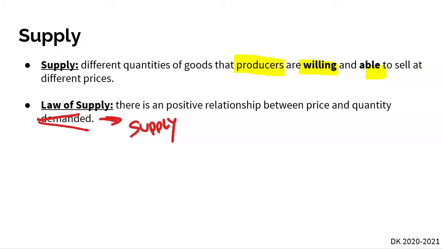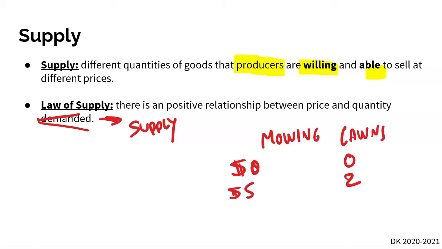So an example, let's say that we're mowing lawns as a summer job, right? So let's say that if I offered you $0 to mow a lawn, obviously, there's going to be no one that is willing to mow my lawn. But let's say I offered you $5. Well, let's say there's 2 people now willing. But now let's say I offered you $1,000 to mow my lawn. Well, here, a lot of people should be willing to mow my lawn. Let's say 1,000 people are now all of a sudden willing to mow my lawn here.